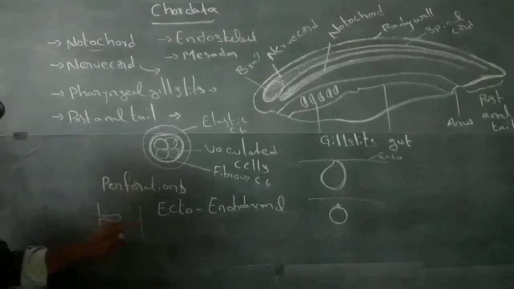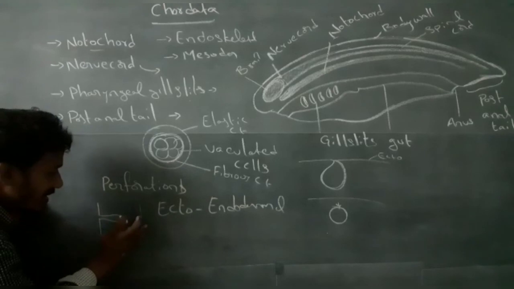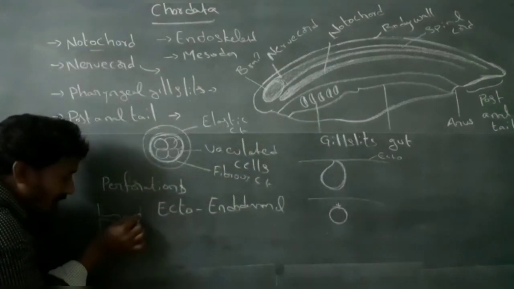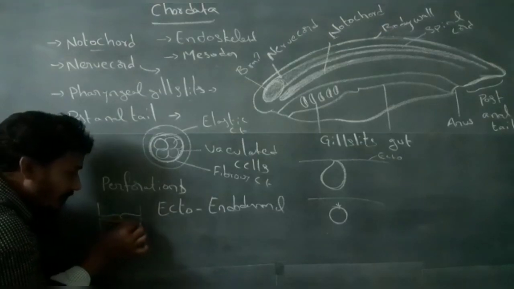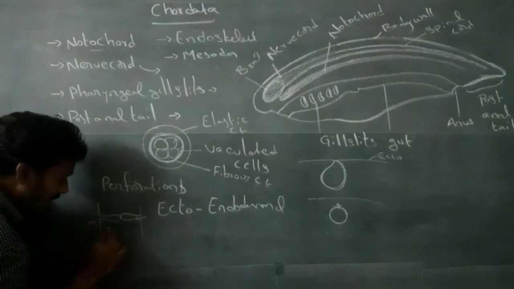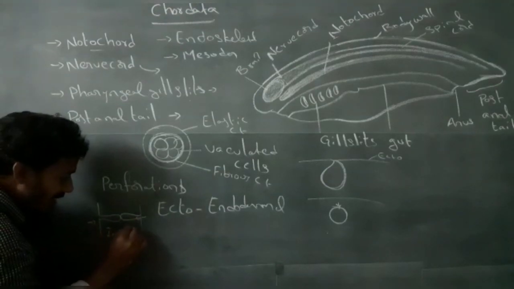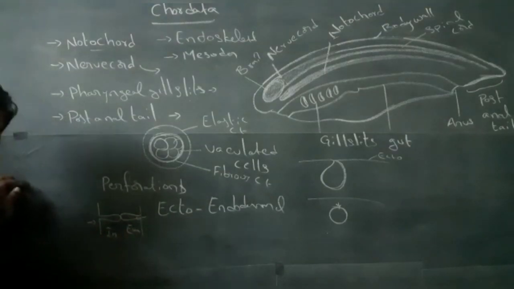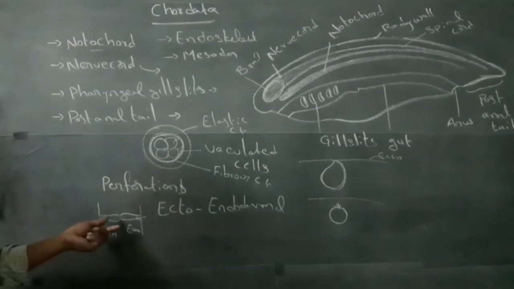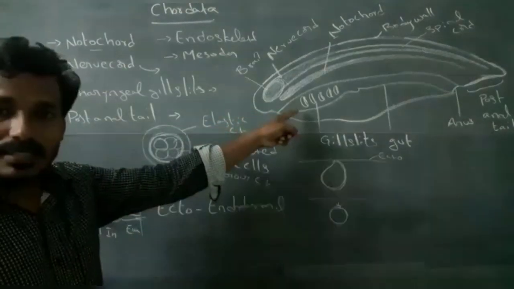This is endoderm; endoderm evaginates, to form a slit-like aperture. This is called gill slits.